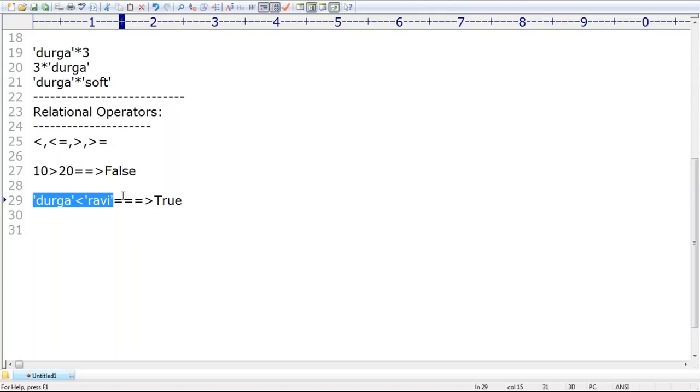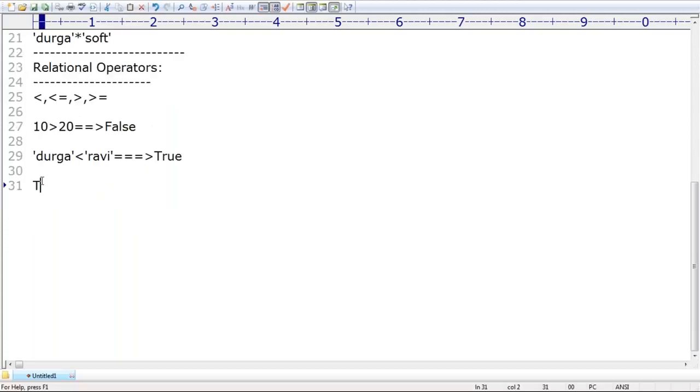Next, you can perform comparison for the Boolean type also, no problem at all. What is the answer for True greater than False? The answer is True. The reason is that internally True means 1 and False means 0. So 1 greater than 0, and the output is True by default. Are you able to understand?